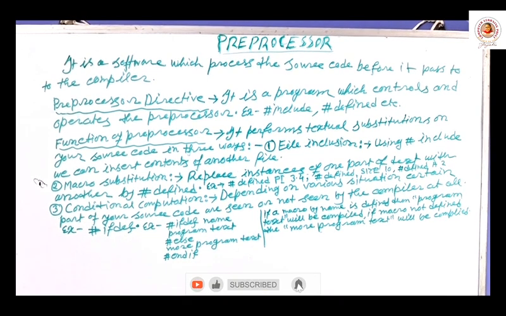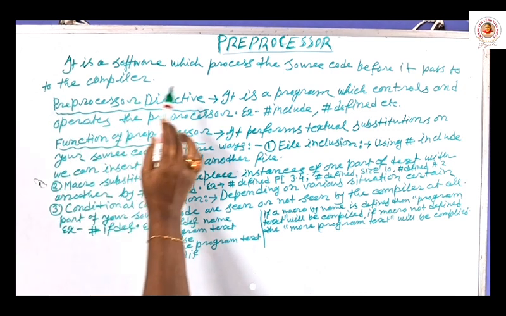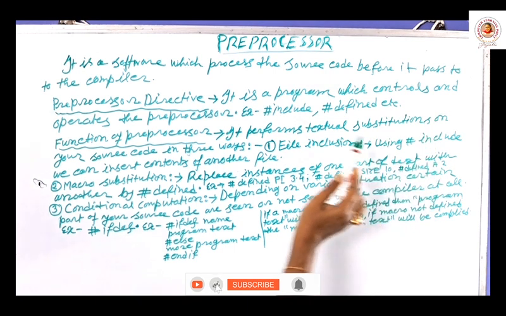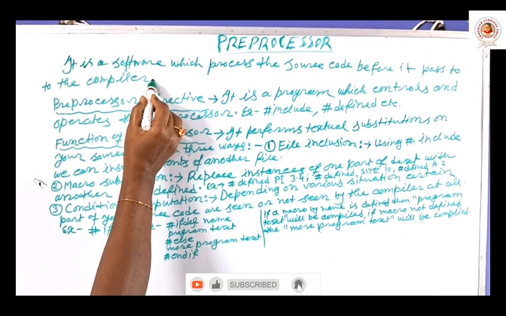হ্যালো স্টুডেন্ট, এবার আমি যা নেক্সট চ্যাপ্টার শুরু করছি, প্রিপ্রসেসর। This is a small chapter but quite important chapter. So let us know what is preprocessor. It is a software which processes the source code before it passes to the compiler.